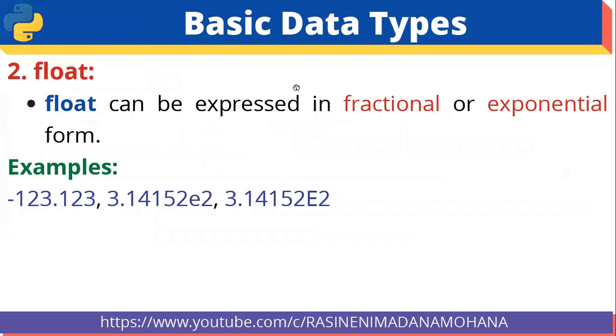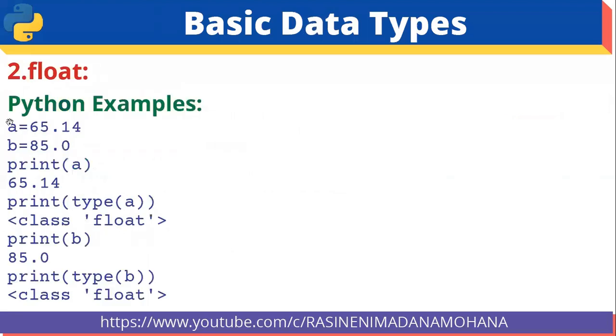Then coming to the second data type, the float data type. So float can be expressed in fractional or exponential form. For example, minus 123.123, and 3.14152 E2, which is the exponential form. Lowercase e or uppercase E can be used here. Let us see some examples in Python. Suppose a equal to 65.14, b equal to 85.0. If you want to print a using the print statement, print of a, it displays 65.14.